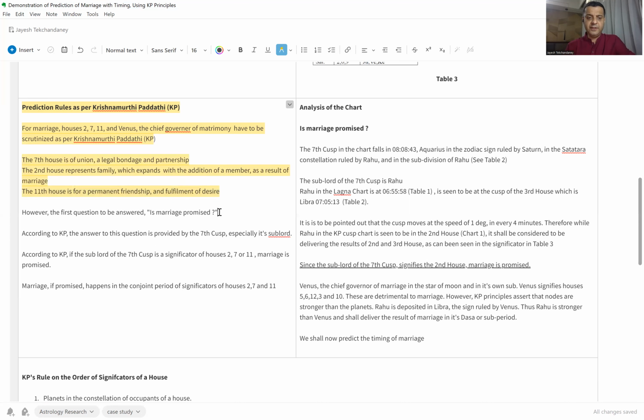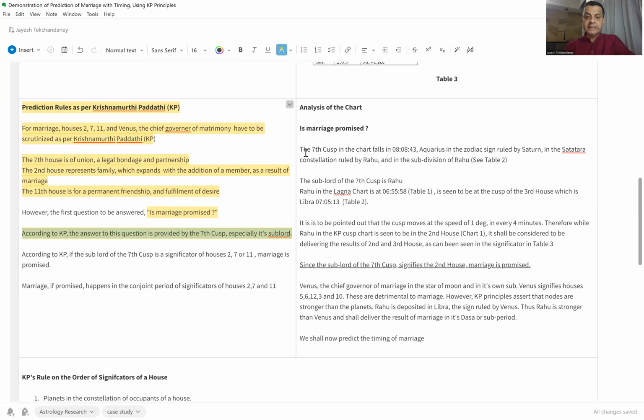The first question that we need to answer is: is marriage promised for the native? According to Krishnamurti Paddhati, the answer to this question is provided by the sublord of the seventh cusp. So let us understand what we mean by the sublord of the seventh cusp.